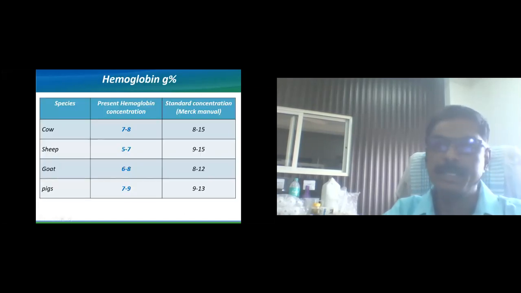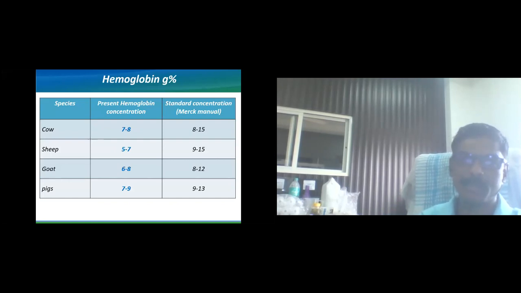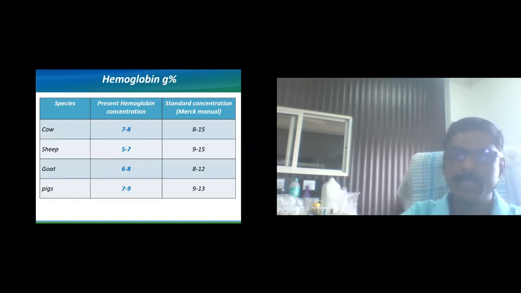Now this is the chart where you can see what the normal level should be and what we have. In cow, we have 7 to 8 gram percent hemoglobin, but actually it should be 8 to 15. In sheep, we are getting 5 to 7 gram percent, but it should be 9 to 15. In goat, we are getting 6 to 8 gram percent, but it should be 8 to 12. In pig, we are getting 7 to 9 gram percent, but it should be 9 to 13. So this is the disparity between the normal scenario and the standards.